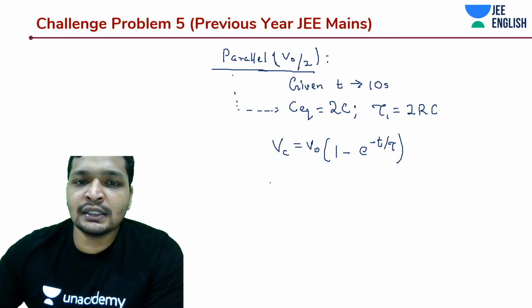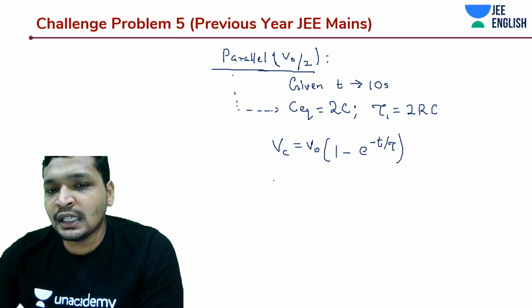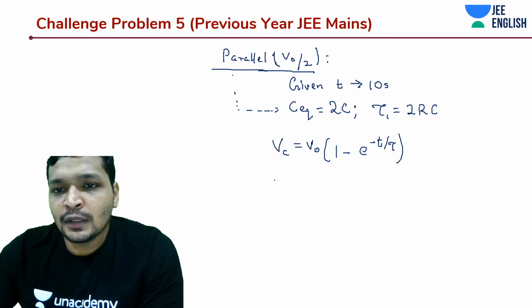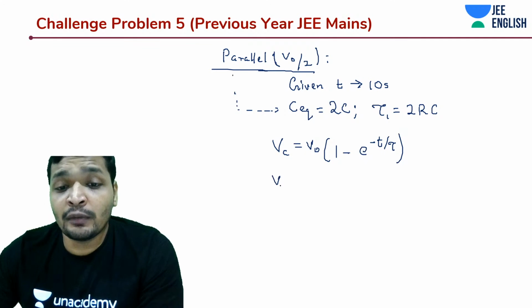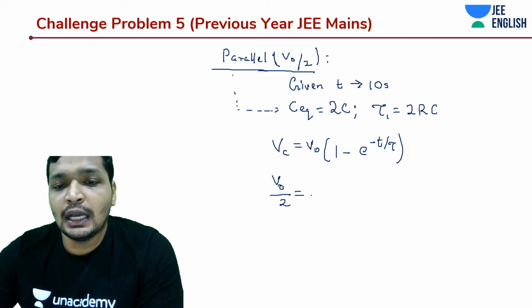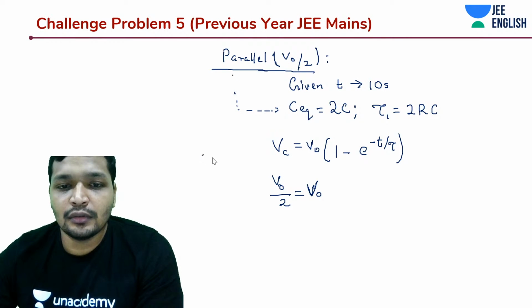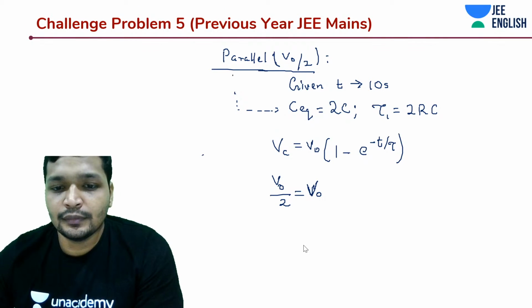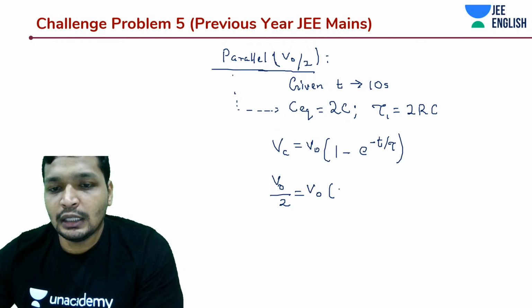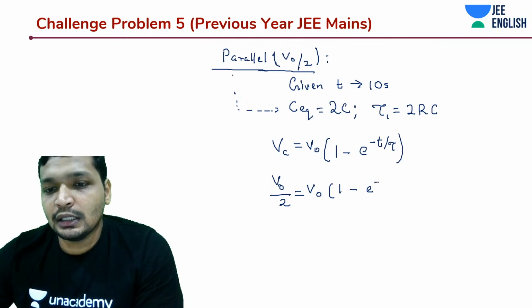What is Vc? Vc is V naught by 2, and this is V naught, 1 minus e to the power minus t by tau.